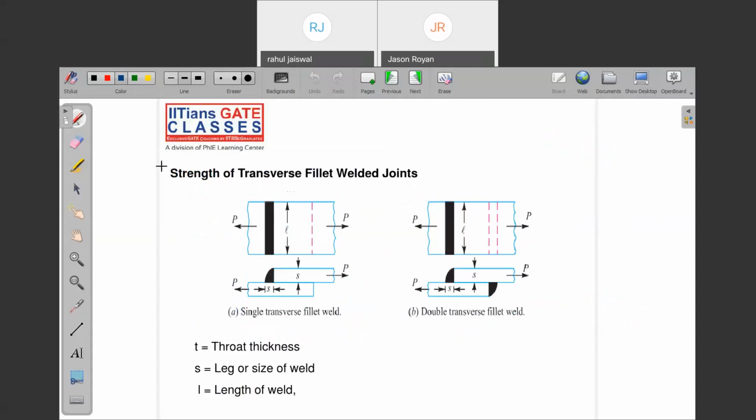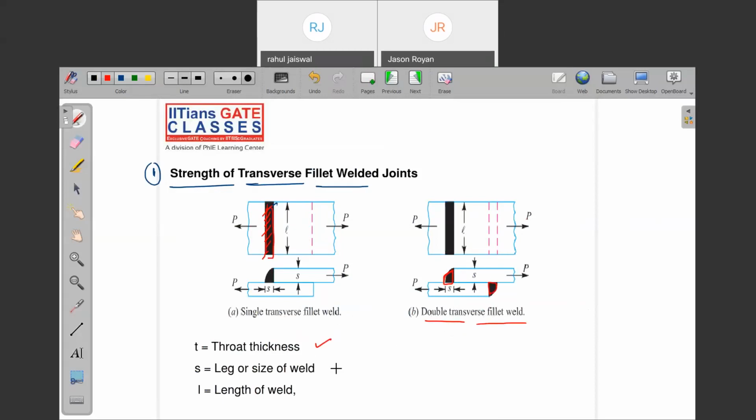No doubt. The very first topic: strength of transverse fillet welded joint. What is the strength of a transverse fillet? You can see the load is applied perpendicular to the weld that has been produced. When it is on a single plate, that is on one side, we call it single. When it is on both sides like this, we call it a double transverse fillet weld.